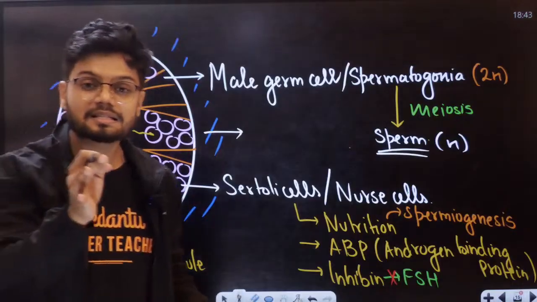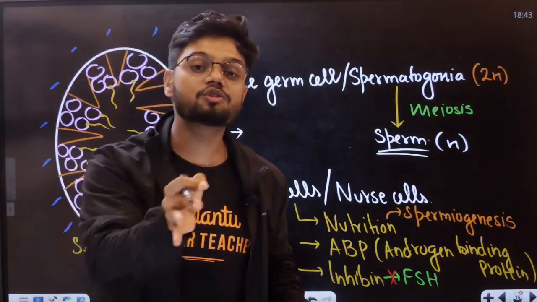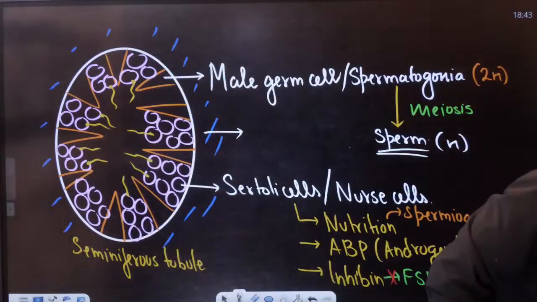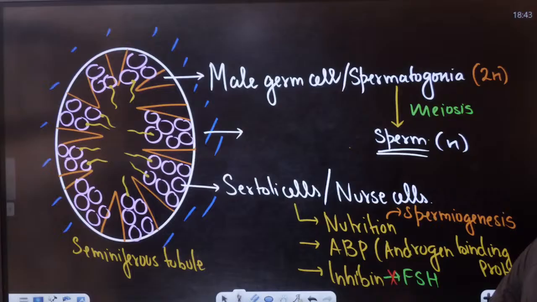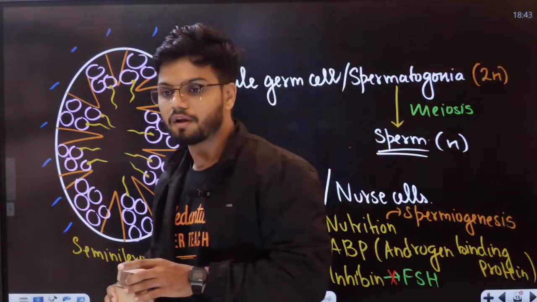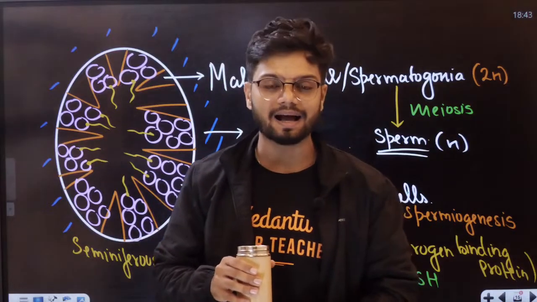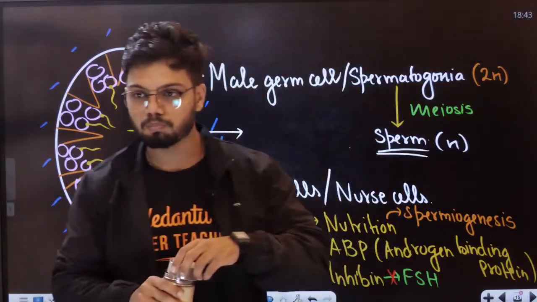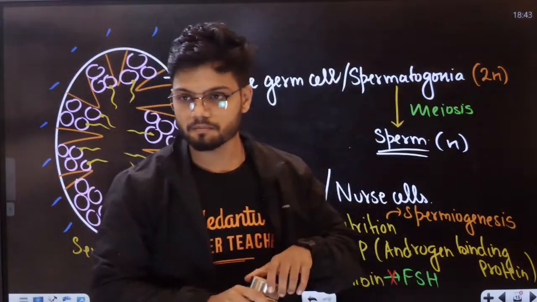This interstitial cell is also called dash. Can anyone tell me? What do you call the interstitial cell? Anyone, students?